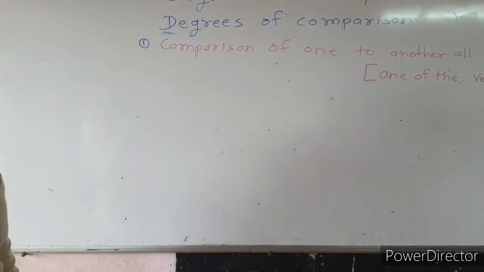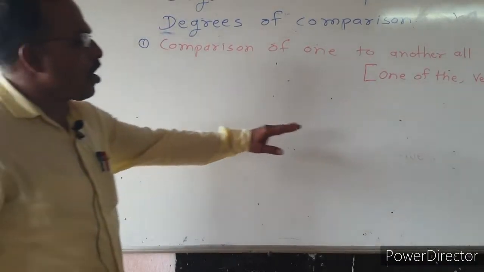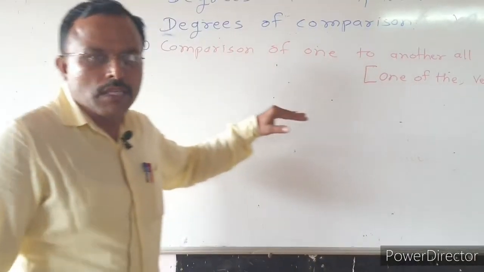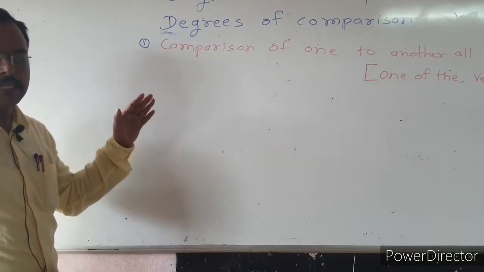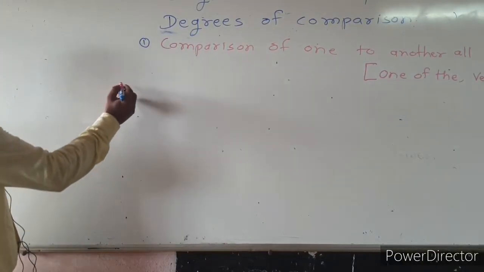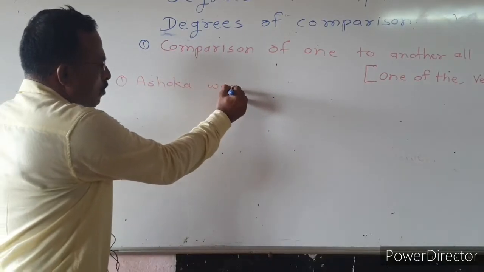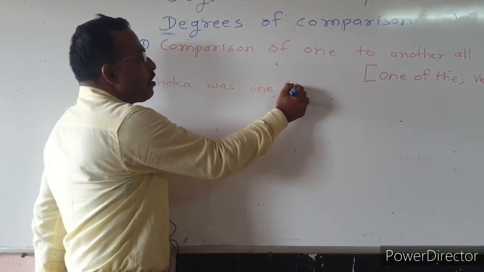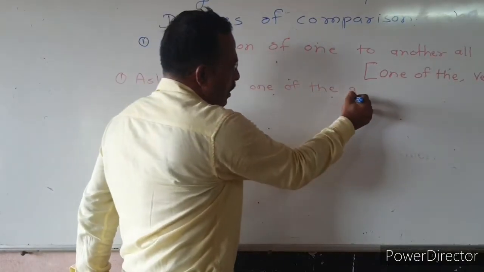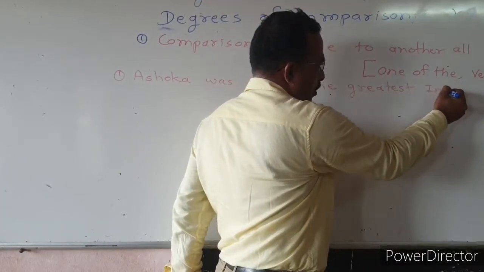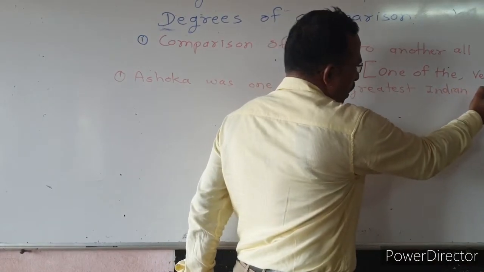It means if the words one of the come in superlative degree, then we solve the sentences as follows. First, Ashoka was one of the greatest Indian emperors.